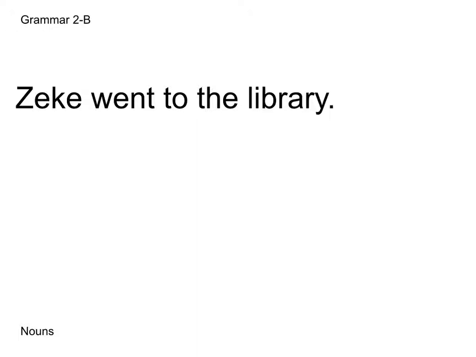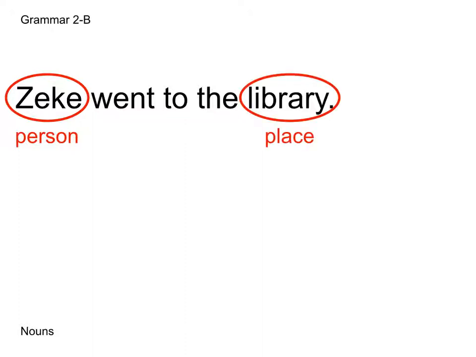First, we have Zeke went to the library. So first we want to look for if there are any people or a person in this sentence. We see that Zeke is a person, so we're going to circle Zeke, and I've labeled him as a person. Then we will continue and see if there are any things in this sentence. Zeke went to the library. There are no things. Now let's look for any places. Zeke went to the library. Yes, library is a place, so we'll circle that because it is also a noun.